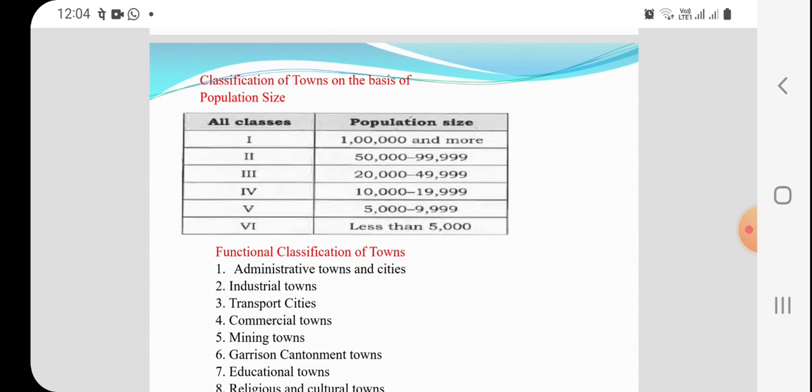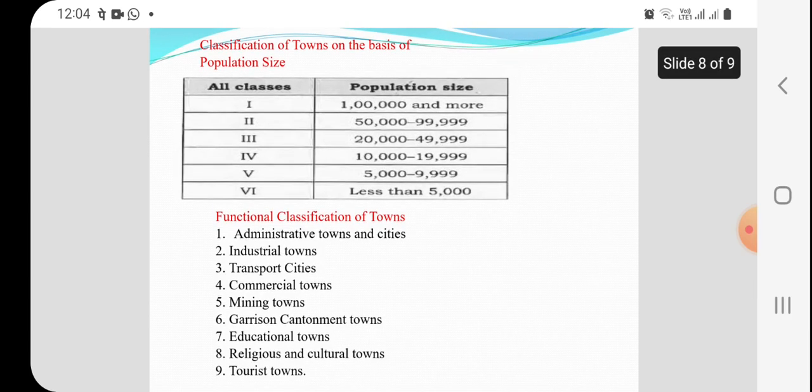Classification of towns on the basis of population size. With the help of this table you can understand that class 1, meaning more than 1 lakh population, is called a class 1 city, and less than 5,000 is called a class 6 town.